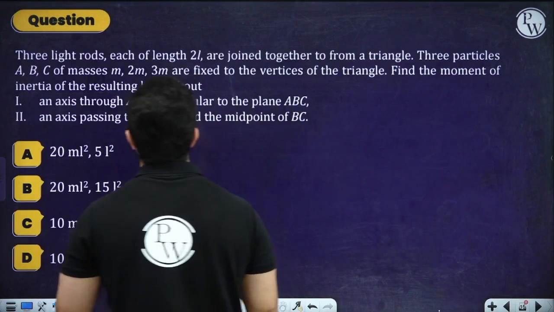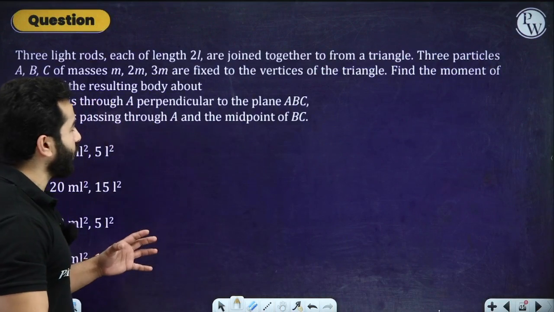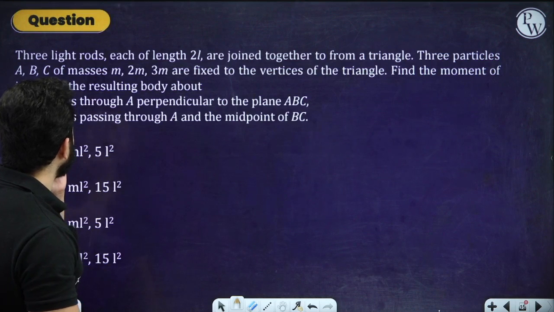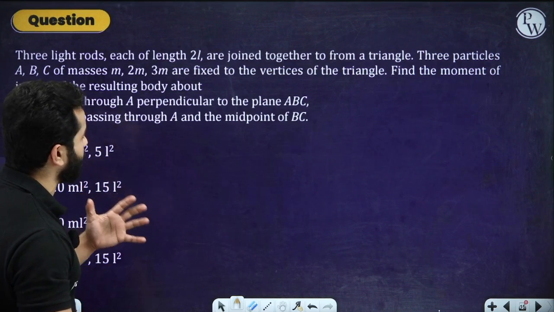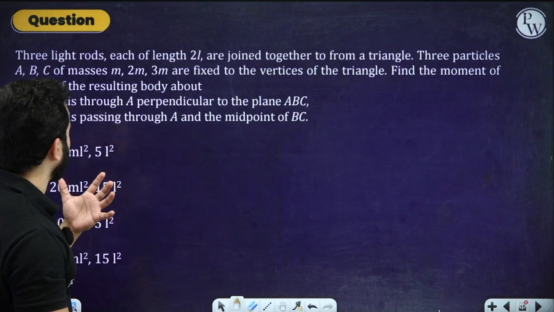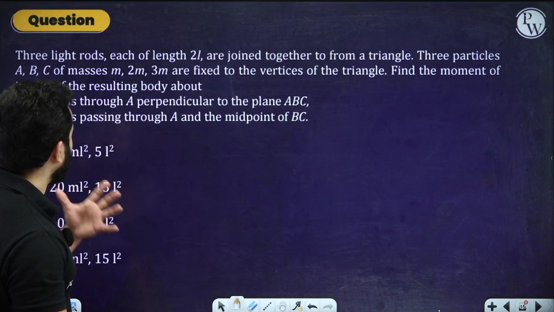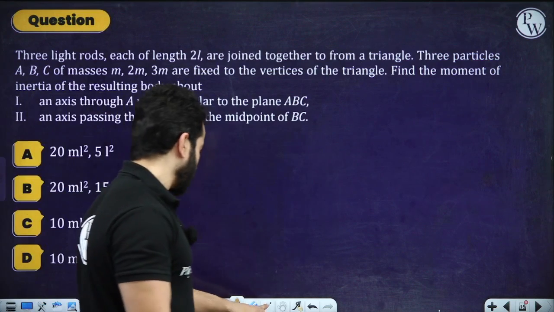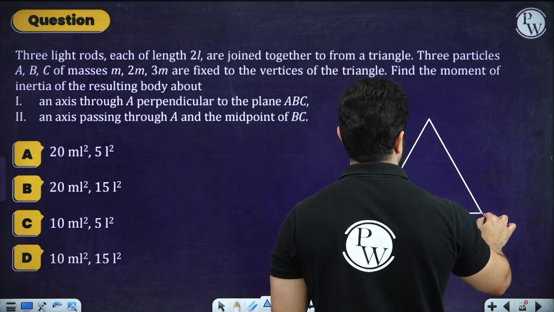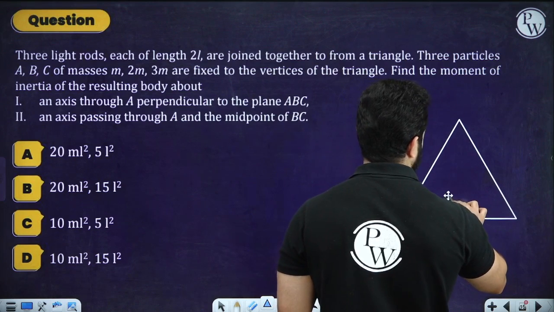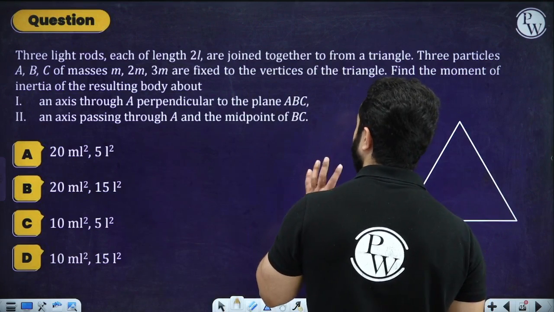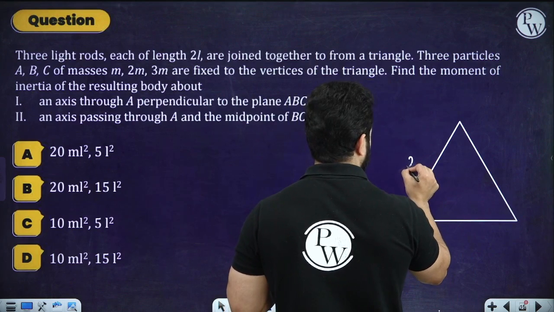Three light rods each of length 2L are joined together to form a triangle. Three particles A, B, C of masses m, 2m and 3m are fixed to the vertices of the triangle. Find the moment of inertia of the resulting body about an axis through A perpendicular to the plane of ABC. Alright. So we have got three rods and they have got equal length of 2L. Please, if you want, pause the video and do it by yourself.